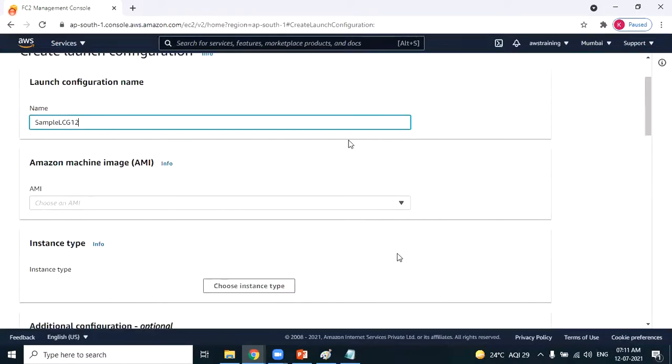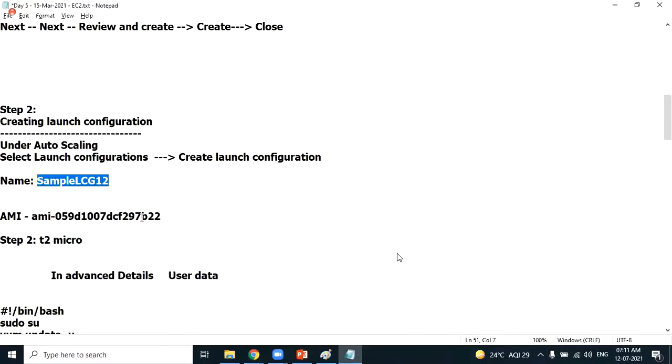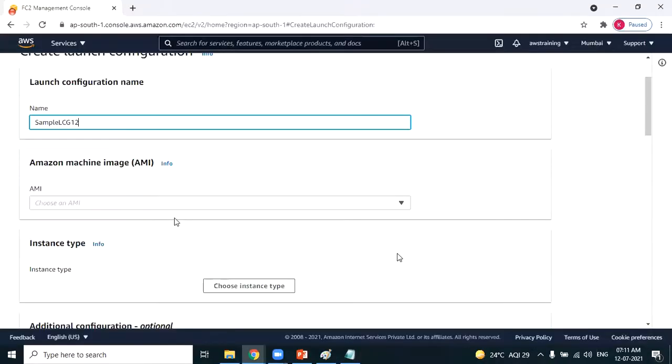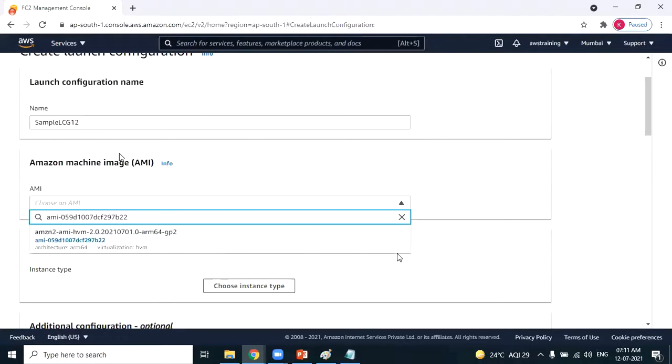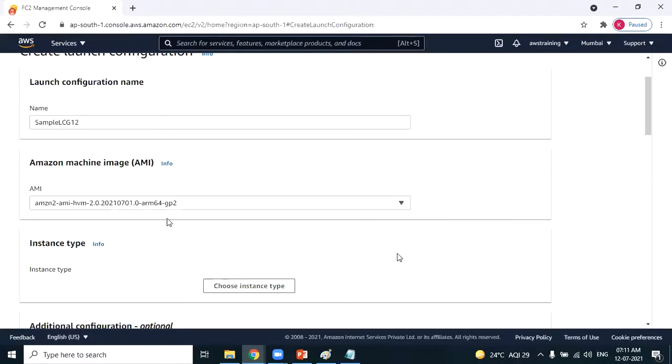Next. What should be the operating system the new EC2 machine should have? We already have taken note of the operating system. This is the operating system the new EC2 machine should have. I'm selecting the operating system, so that the new EC2 machine which gets created automatically when the traffic increases will use this particular operating system.